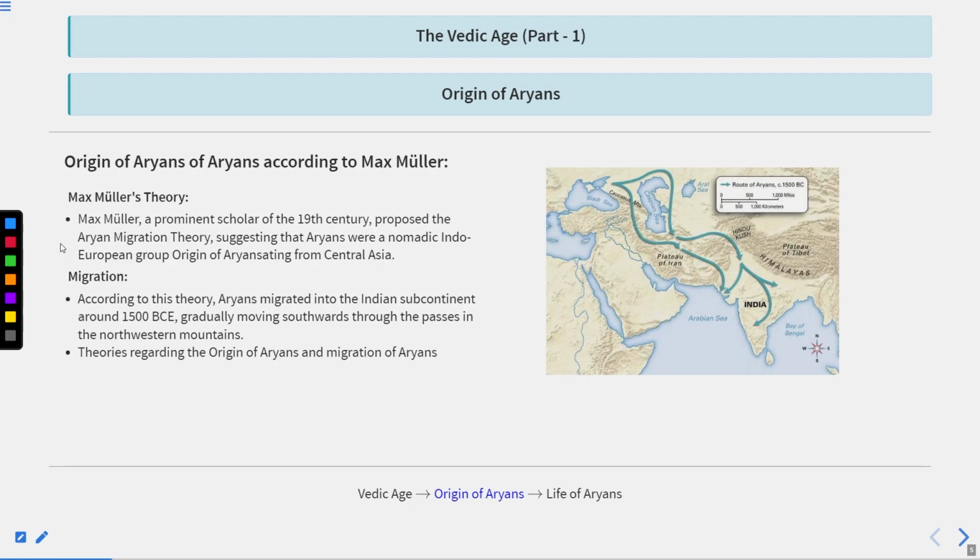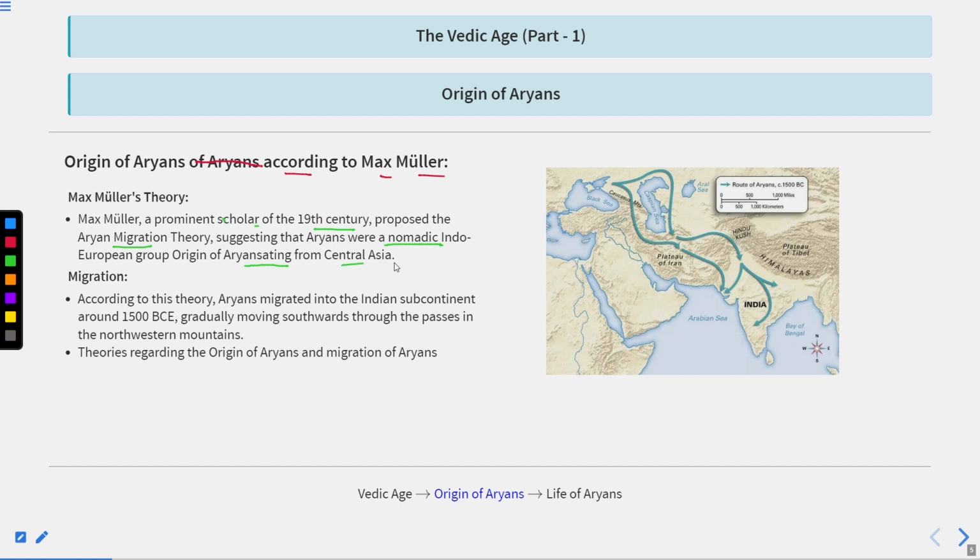Okay. Now let's understand the origin of the Aryans. Origin of Aryans according to the Max Muller theory. Max Muller, who was a prominent scholar of the 19th century, proposed the Aryan migration theory, which suggested that Aryans were a nomadic Indo-European group, originating from Central Asia. So what did Max Muller say?